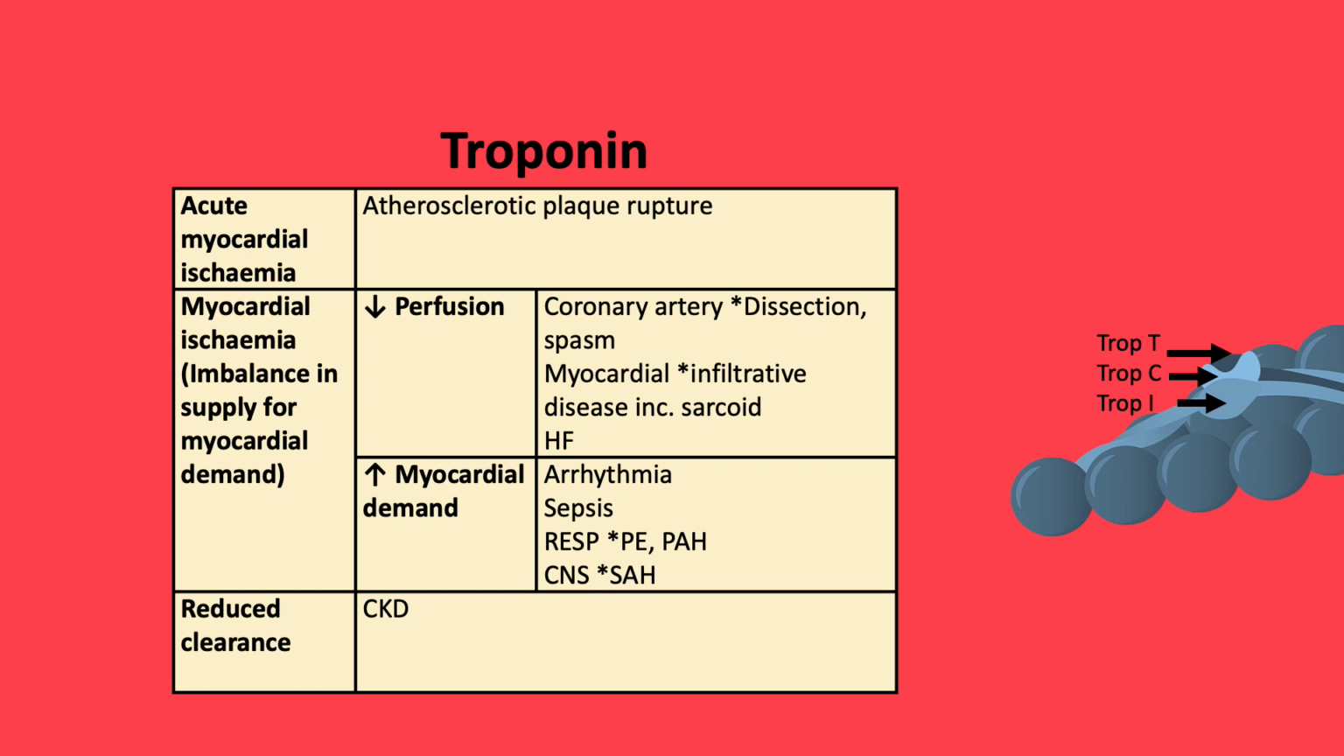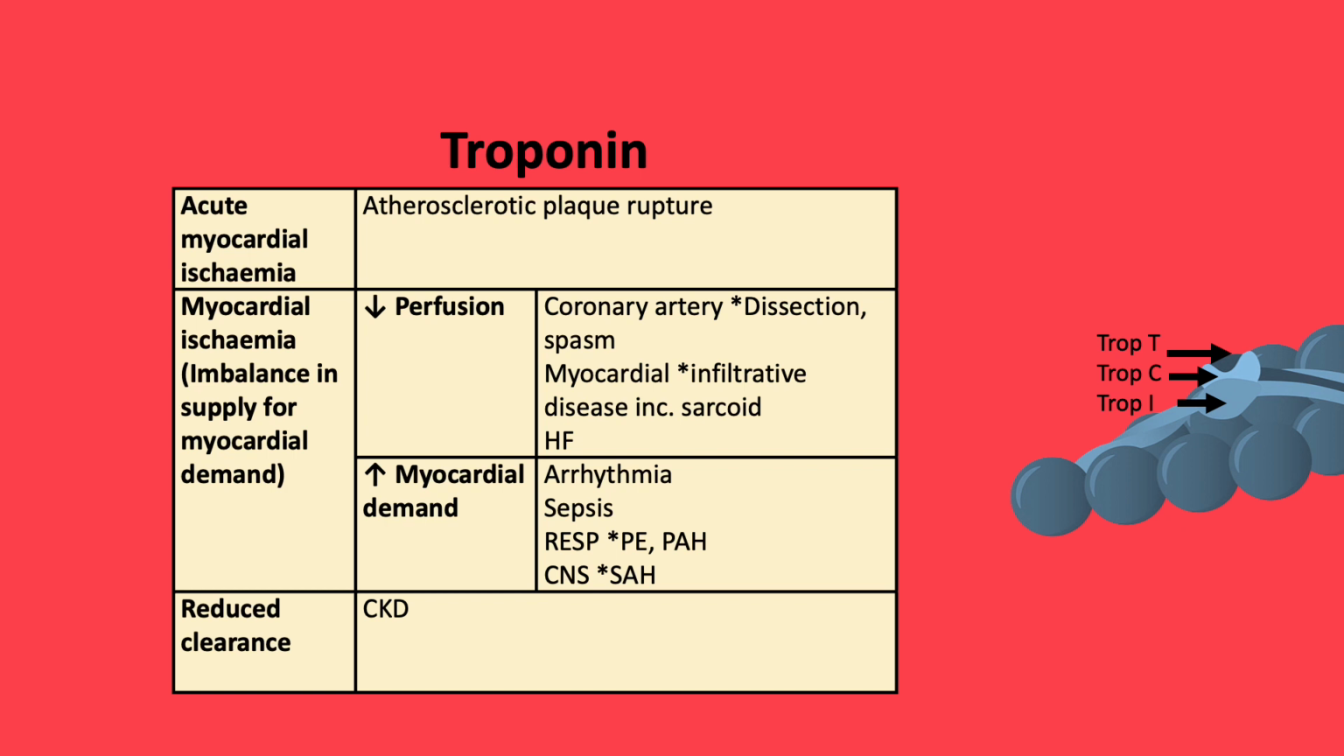Troponin is an important cardiac biomarker which may suggest myocardial injury. However, it should not be used independently due to other factors which can also increase myocardial levels of troponin. These include a reduction of myocardial perfusion, i.e. due to coronary artery dissection or spasm, myocardial injury from infiltrative diseases, i.e.